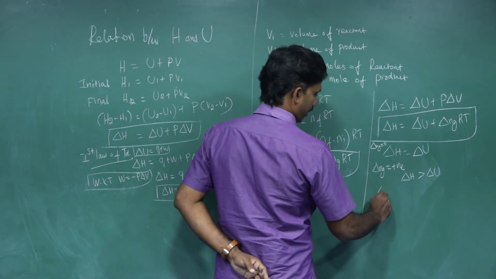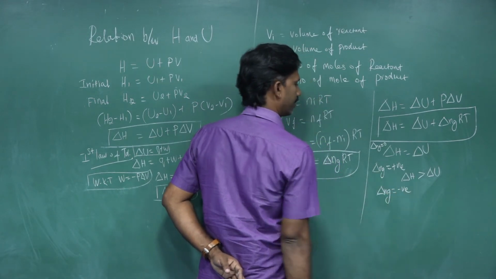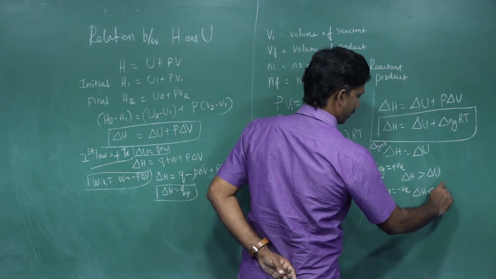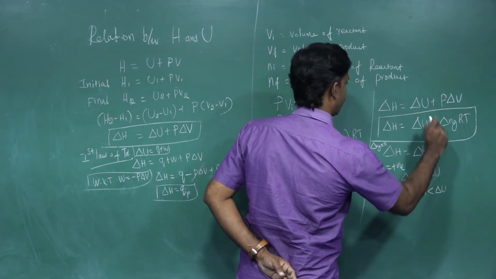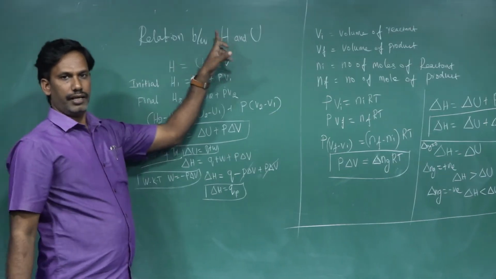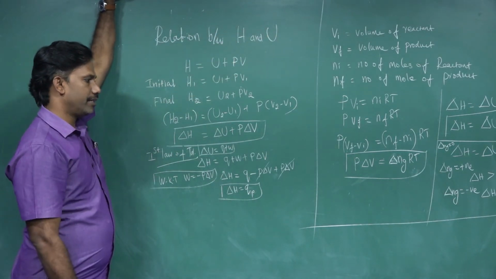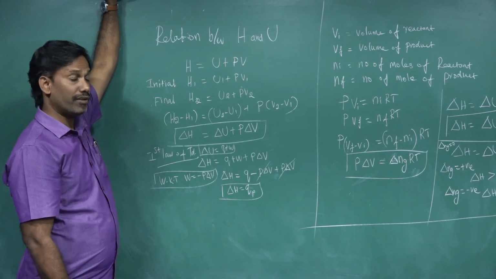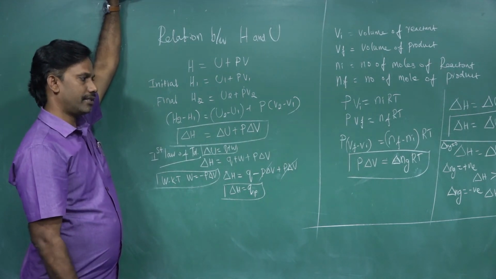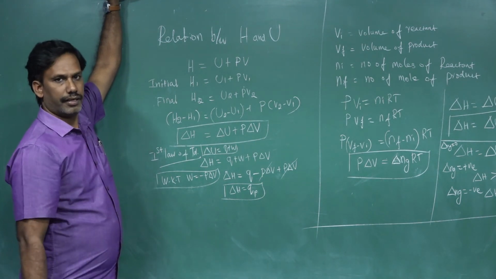If del ng is negative, what will happen? With del ng negative, del H is less than del U. From the relation we can get this. This is the relationship between del H and del U. So once again we can recall this. Most problems asked in NEET as well as theory are on this. You have to be very keen. It is a very easy derivation.